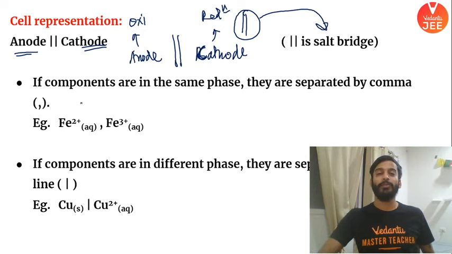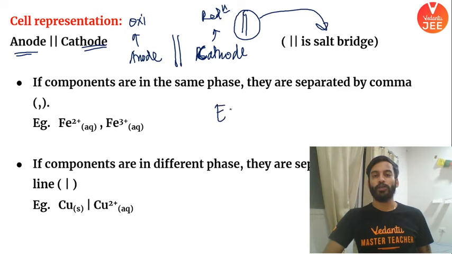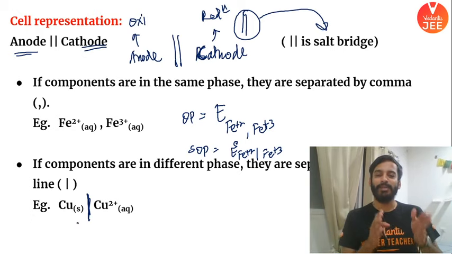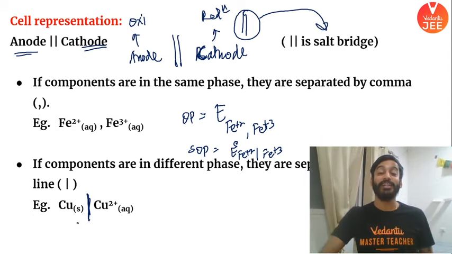Acha. And then you will come across some terms as you will proceed in the chapter. If the components are in the same phase, then they are separated by a comma. For example, if I have to represent their electrode potential, I will use Fe plus 2, comma, Fe plus 3. Means oxidation has happened. This is a symbol of OP, oxidation potential. What about SOP? Just put a naught. I hope you are understanding and you felt like yeah, yaar, samajh aa gaya. Similarly, if the components are in different phase, they are separated by a vertical line. And if the entire half cell is changing, it means there must be a salt bridge. Then you put double vertical lines.